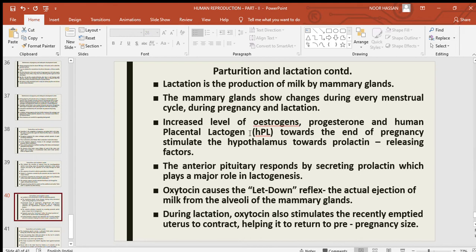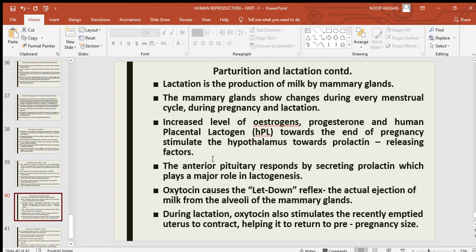So we'll discuss now what lactation is. Lactation is the production of milk by the mammary glands. The mammary glands show changes during every menstrual cycle, during pregnancy and also during lactation. Increased levels of estrogen, progesterone and human placental lactogen towards the end of pregnancy stimulate the hypothalamus to release prolactin releasing factors.